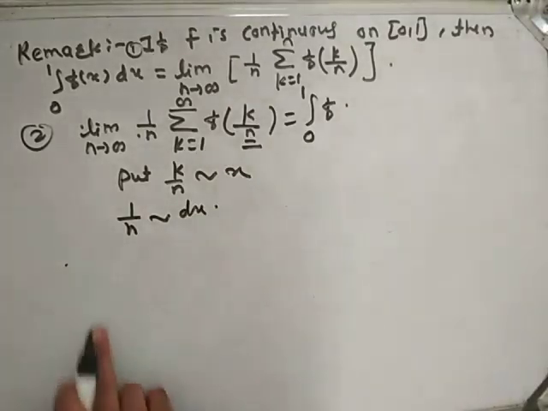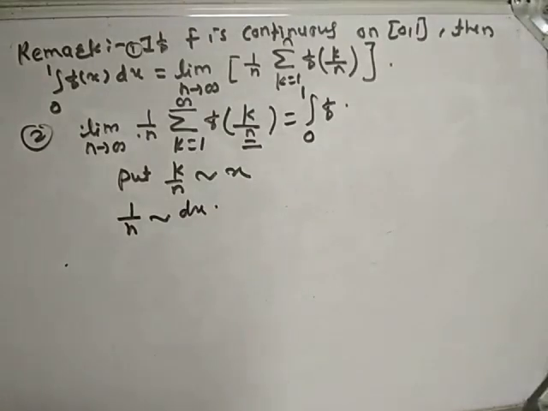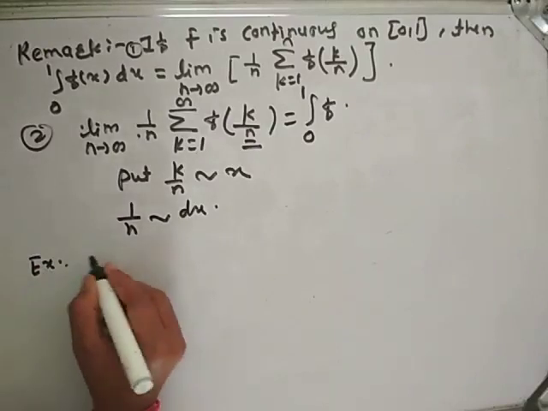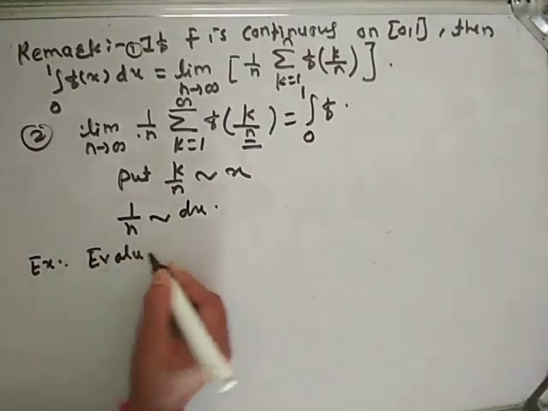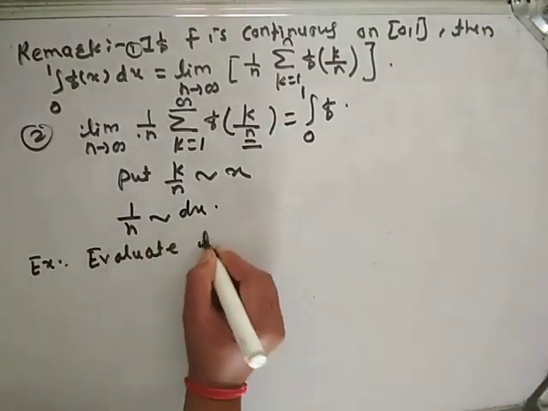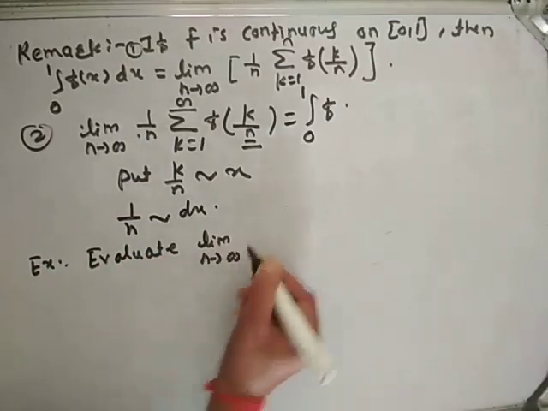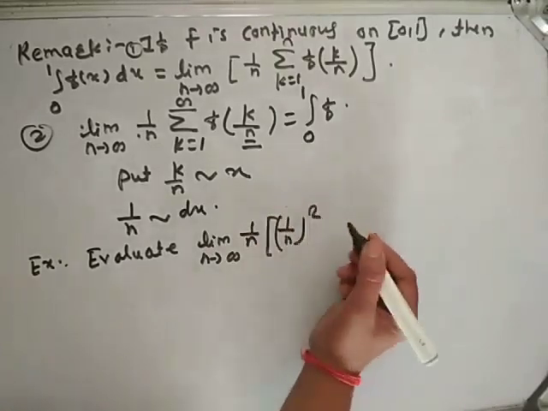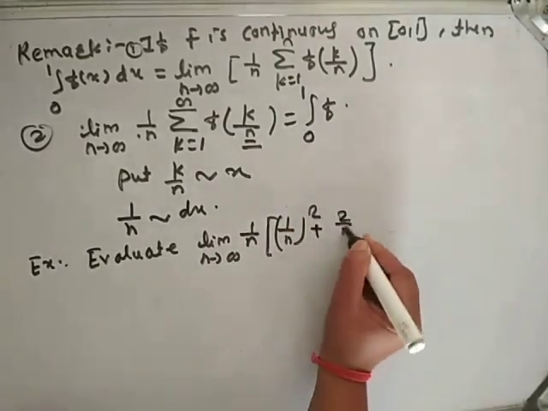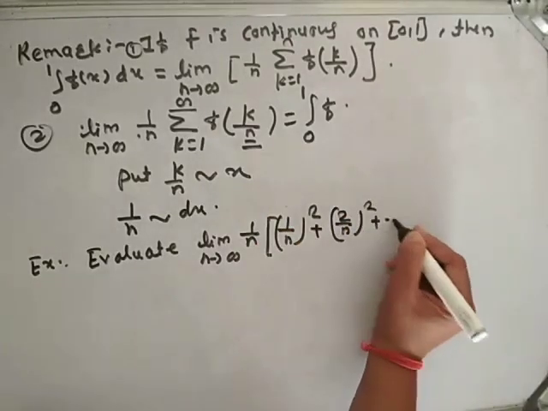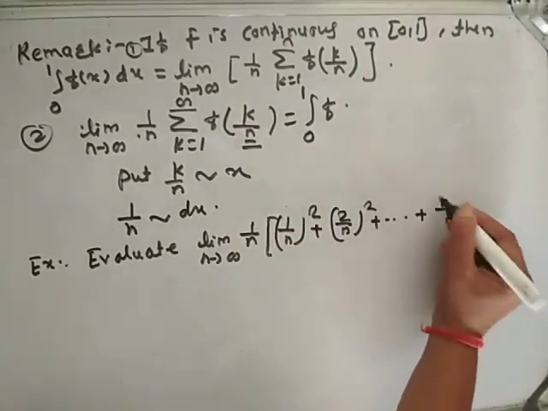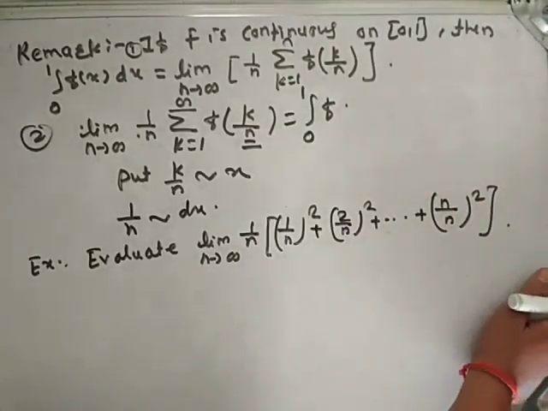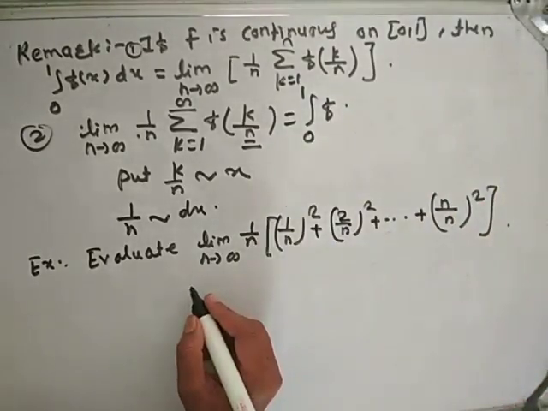Now see problems based on this remark. First example: evaluate the limit as n tends to infinity of 1 by n square plus 2 by n square plus and so on plus n by n square.